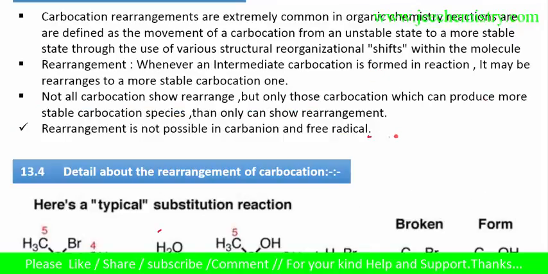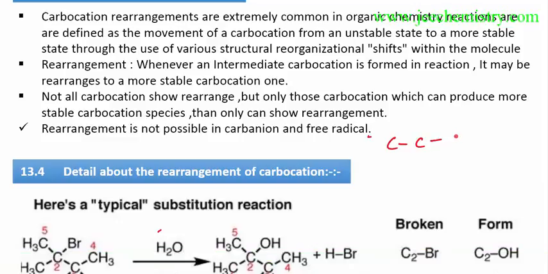Suppose any compound such as this one, with a C and an H. Suppose a carbocation is formed here in some way. This carbocation is primary, and it will shift to the secondary. By the shifting, this carbocation will shift to this position.